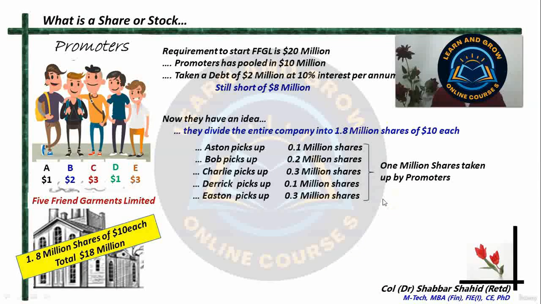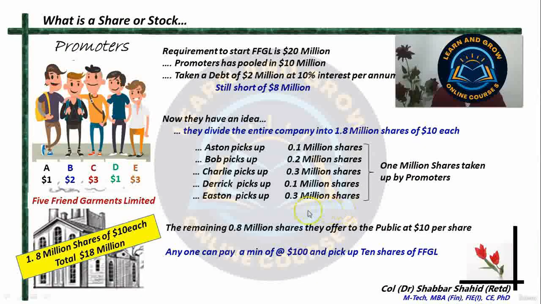And now they invite the public. They ask the public that whoever can pay $100 can take 10 shares of our company, and you also become a stakeholder in our company. Alright, so 0.8 million shares are available for the public to take. Anybody can take those shares, just pay a minimum of $100 and pick up 10 shares of this company. Alright, and then they become a stakeholder.